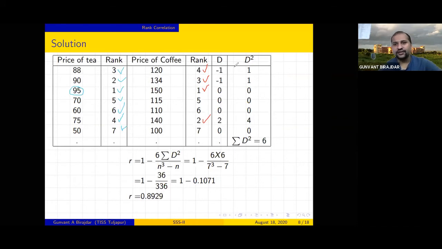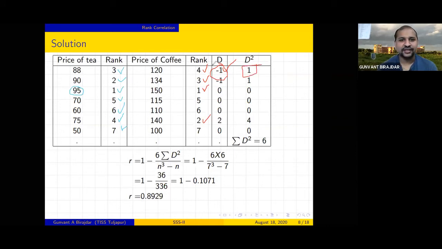So as per the requirement in the formula, we want d square. Either this number will come positive or negative, it doesn't matter, because anyhow we are going to make a square out of it, right? Means either you subtract 4 minus 3 or 3 minus 4, it doesn't matter, because here we are taking the square of that, right?